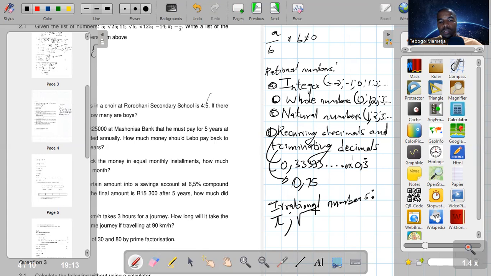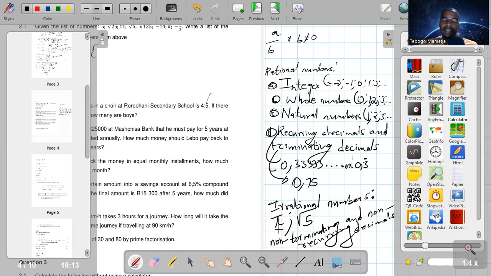They also include square root of numbers which are non-perfect square numbers. So these numbers, they include non-terminating and non-recurring decimals. So for example, guys, if you punch pi in a calculator, you would realize that pi does not terminate.